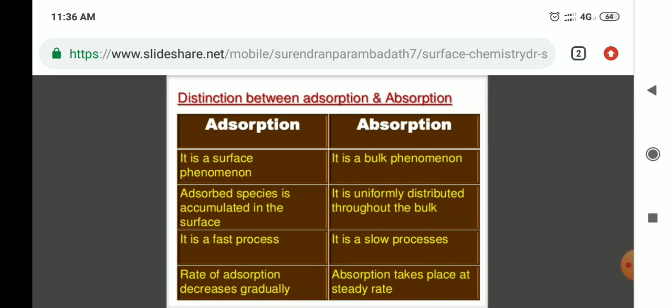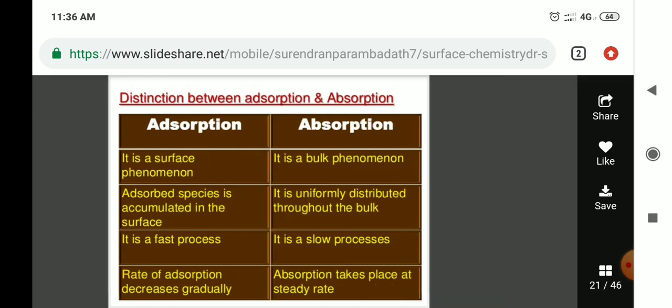In adsorption, the adsorbed species is accumulated on the surface. Second, absorption means it is uniformly distributed throughout the bulk. Third, adsorption is a fast process, while absorption is a slow process. In adsorption, the rate decreases gradually, whereas absorption takes place at a steady rate.